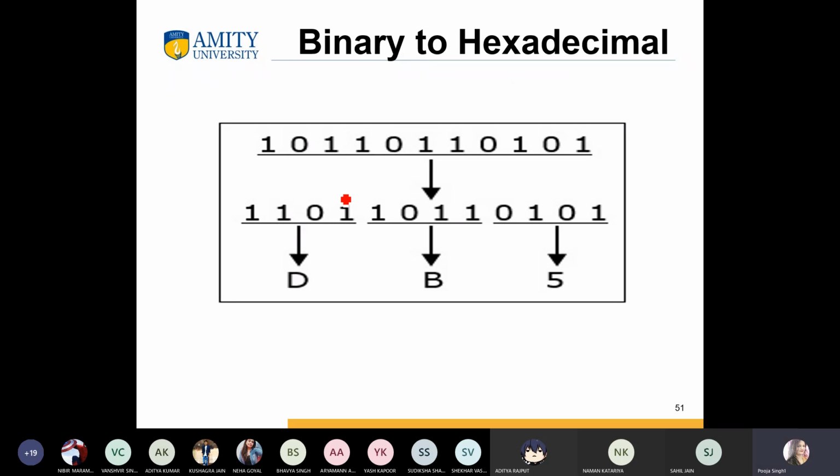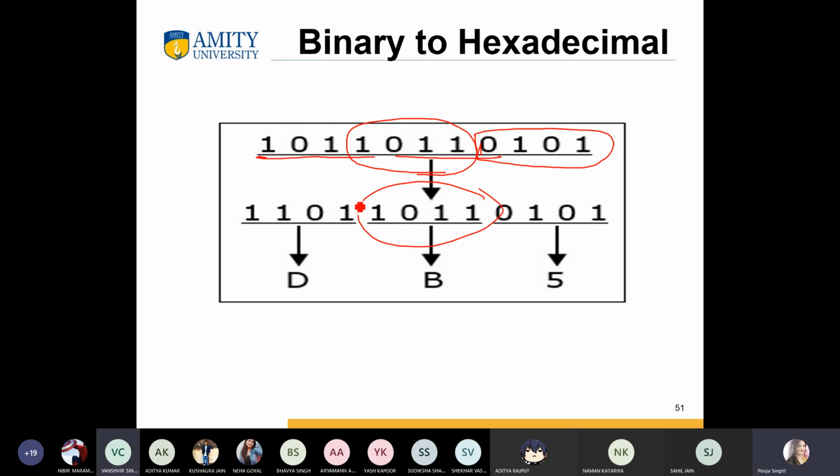Hopefully you can understand this. We make a 4 group, 1 group, 2 group, and we first take this group, because we are taking 4 bits. Then again we take another group of 4 bits.